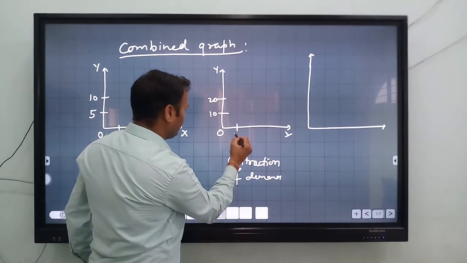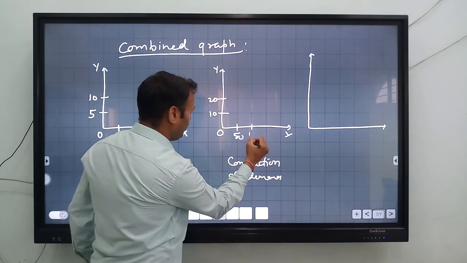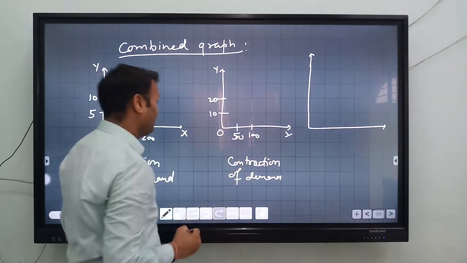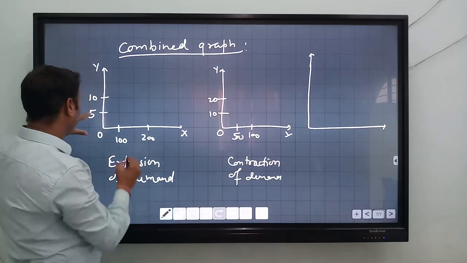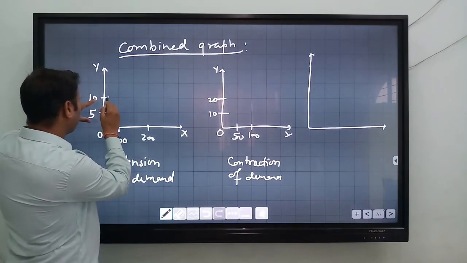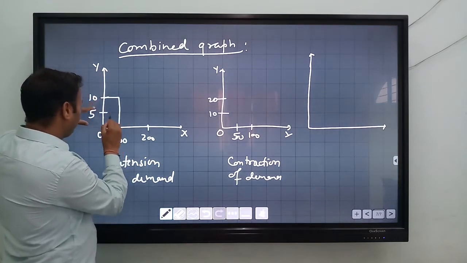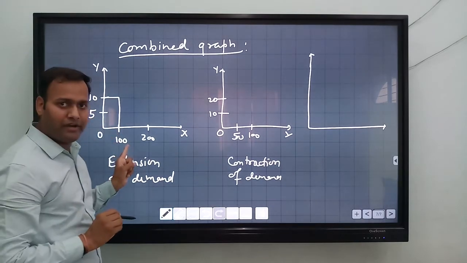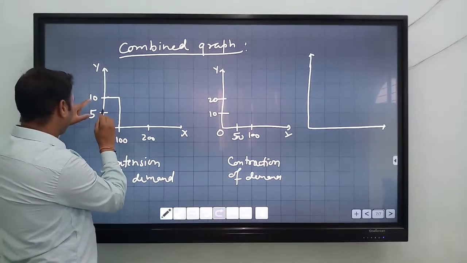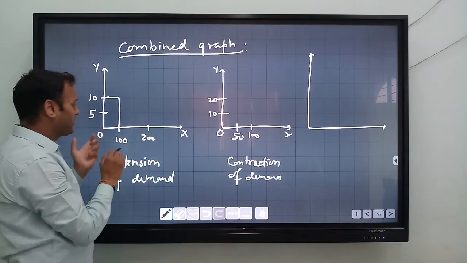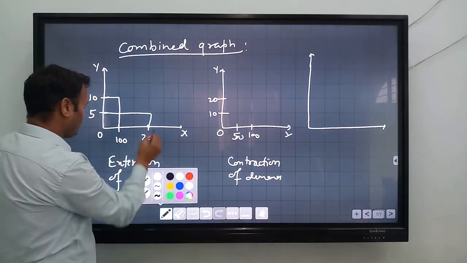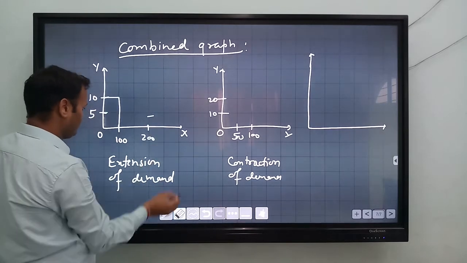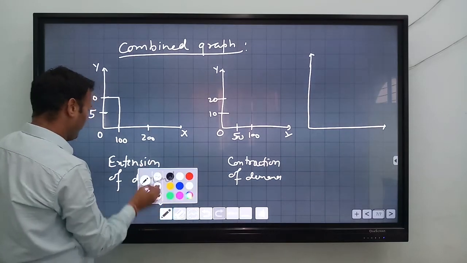Here you write 50 and 100. Okay, so for the extension of demand, when the price of a particular commodity is 10 rupees, then demand is how much, 100. When the price shifted from 10 to 5, when price is decreased, then demand is how much, 200. Okay, so demand is 200.